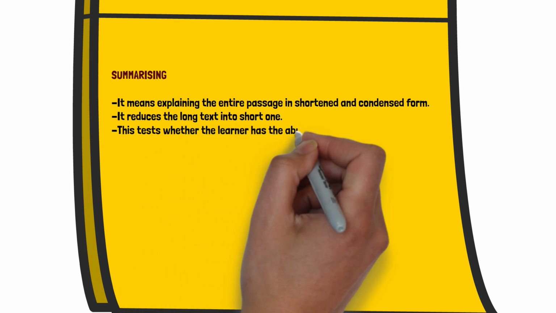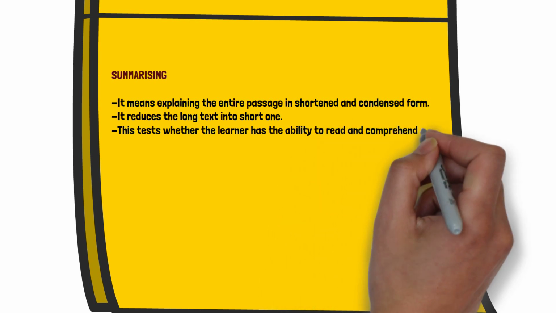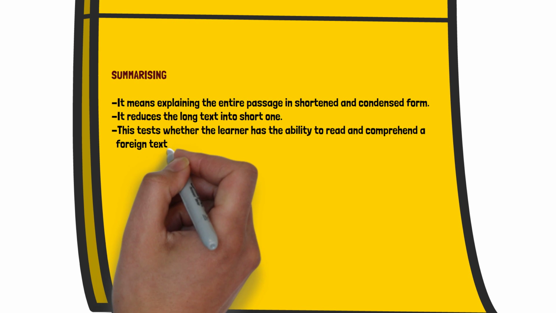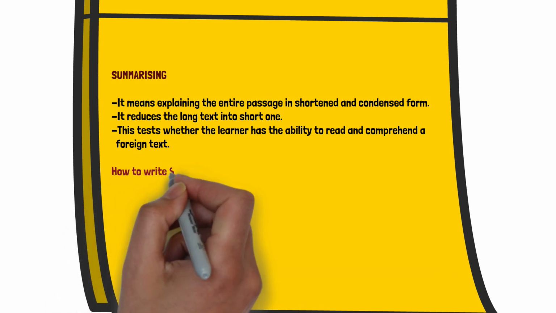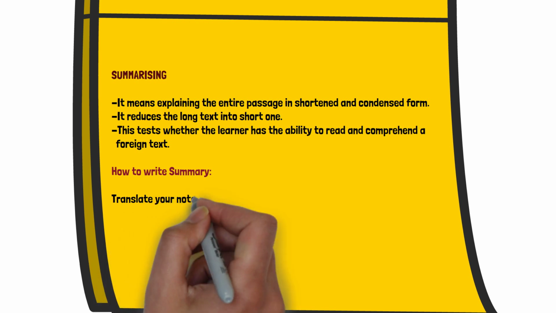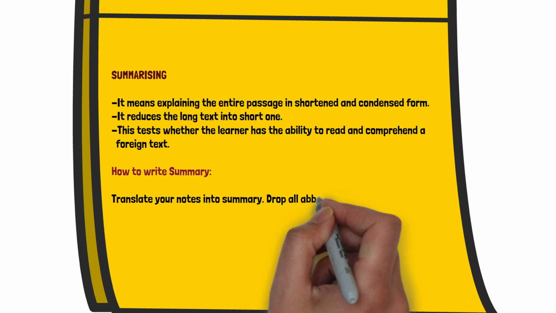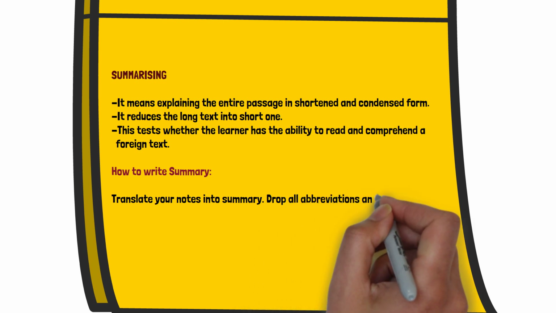Students, the objective of note making and summarizing in your syllabus is to test your ability to understand any foreign text and be able to interpret it. You are expected to have this skill at this stage of your education. Now let's get to a few quick tips on how to write a summary.